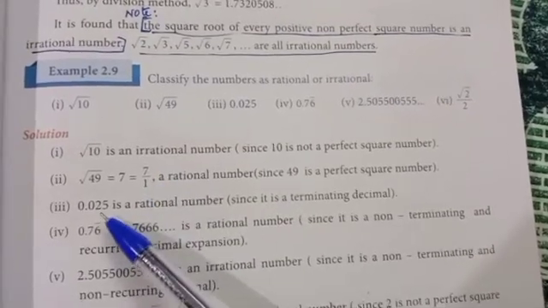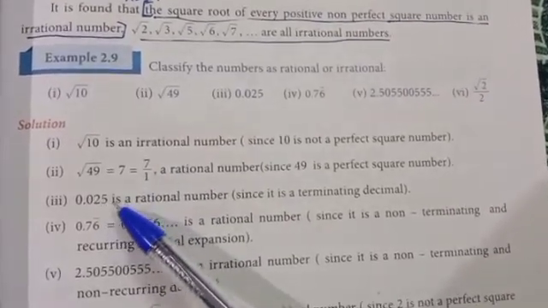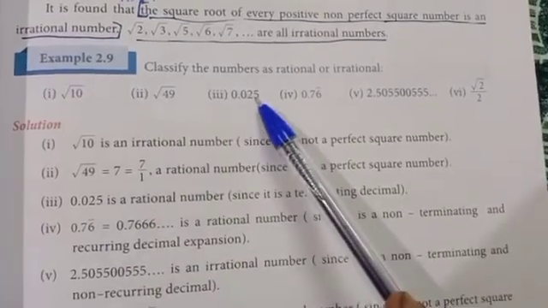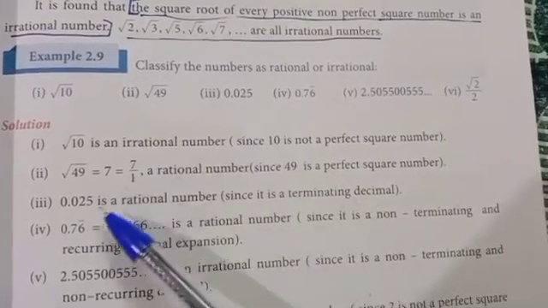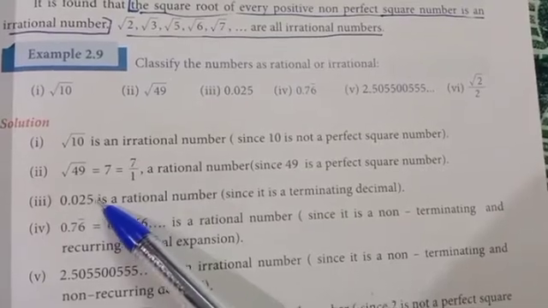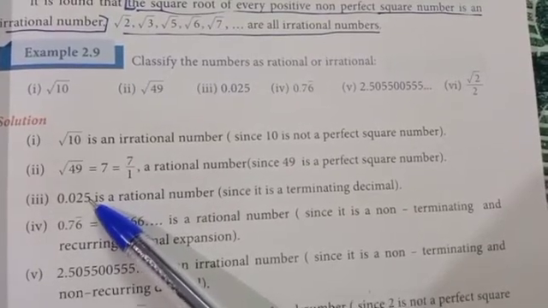Okay. Third problem 0.025. It is a rational number because it is terminating. It has an end, a terminating decimal. So it is a rational number.